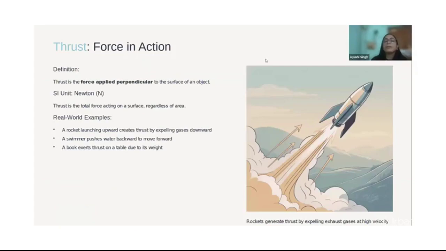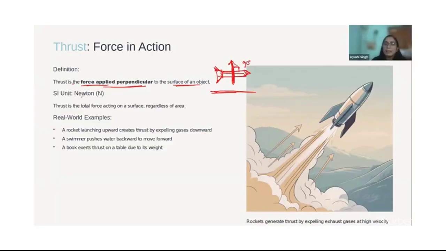Okay. Now, coming to thrust. Thrust is force in action. What do we mean by that? Thrust is the force applied perpendicular to the surface of an object. Okay. So let's say this is your surface. So thrust is the force applied perpendicular to the surface of the object. So if the object is moving like this, thrust is like this, perpendicular to it. Okay, if your object is moving in this direction, thrust is perpendicular, that is 90 degrees to it.